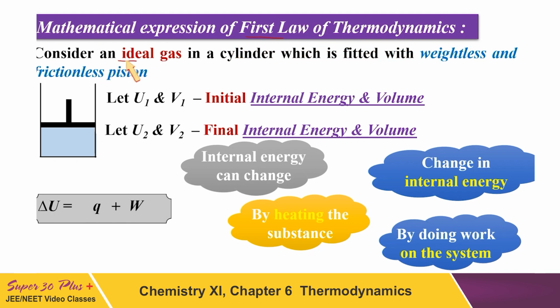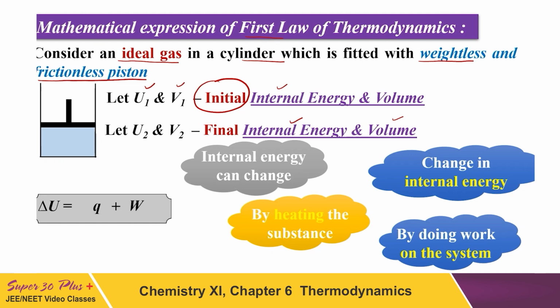Now consider an ideal gas in a cylinder which is fitted with a weightless and frictionless piston. Imagine a piston which is weightless, although it is practically not possible, and also frictionless, with no force of friction. U1 and V1 are the initial internal energy and volume. Similarly, U2 and V2 are the final internal energy and final volume. The change in internal energy is equal to heat plus work.